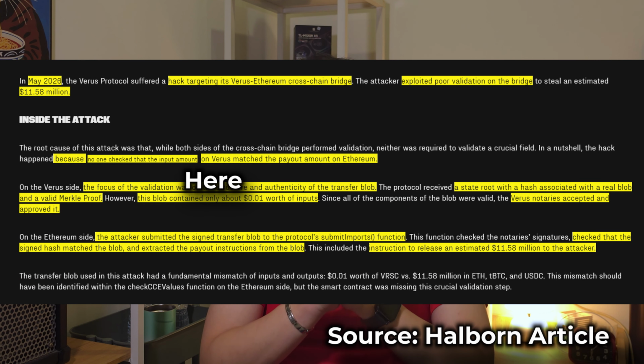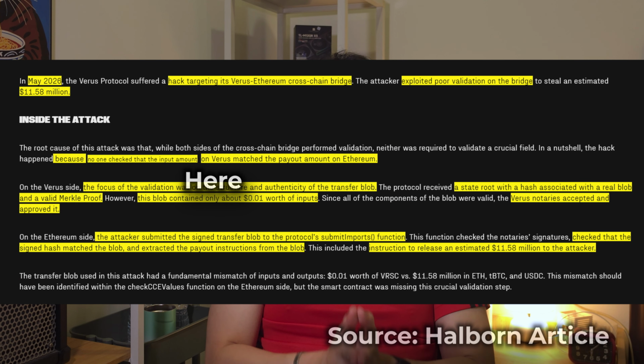The vulnerability was exploited on Sunday, May 17, 2026, and was publicly flagged by on-chain security platform Block 8 the next morning. The root cause was a severe logical gap between proof verification and value validation. The bridge contract correctly verified that the transfer message was cryptographically genuine, but it failed to check if the financial math inside that message actually made any sense.